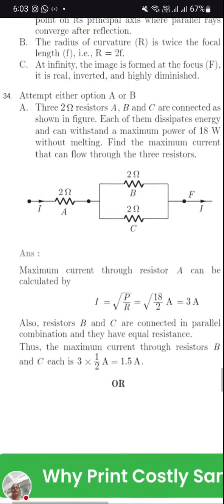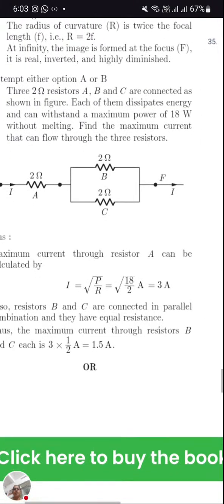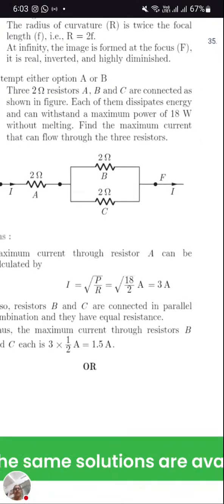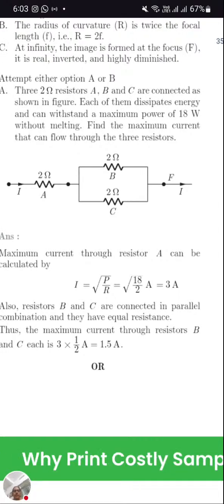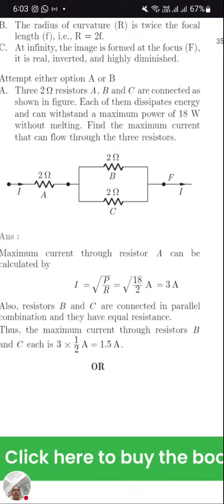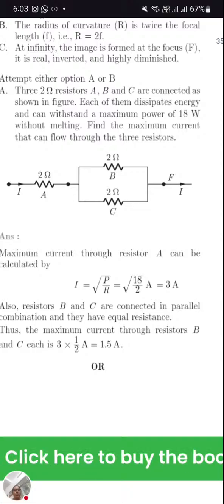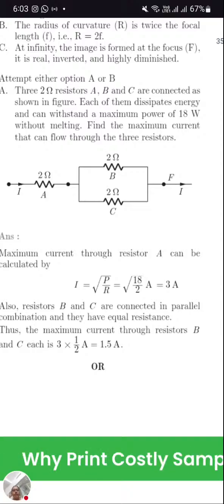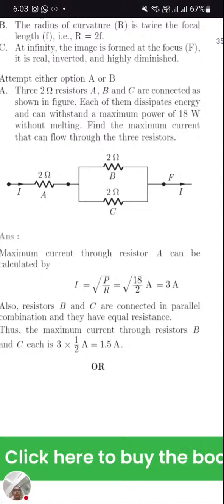Now question number 34. 3 resistors, 2 ohm each, A, B and C are connected as shown in the figure. So you can see here B and C are in parallel combination. So how will we solve it? 1 by 2 plus 1 by 2, that's 2 by 2, so the answer is 1. And this first A and this combination are both in series now.